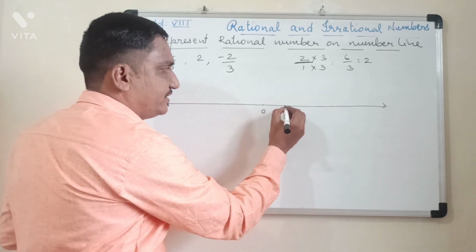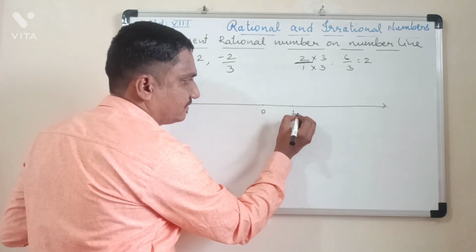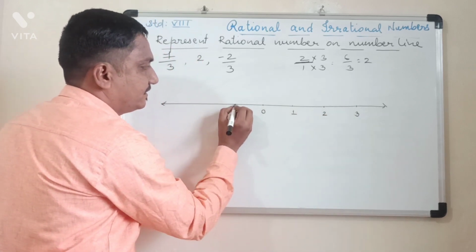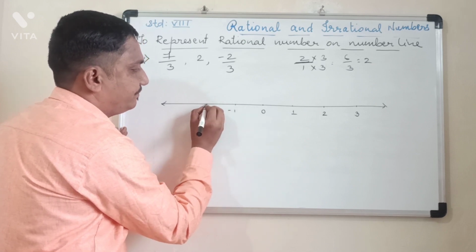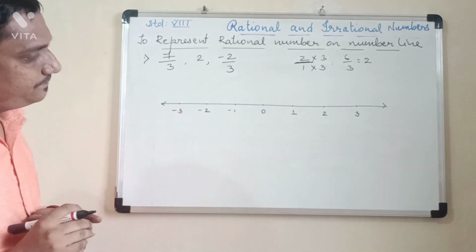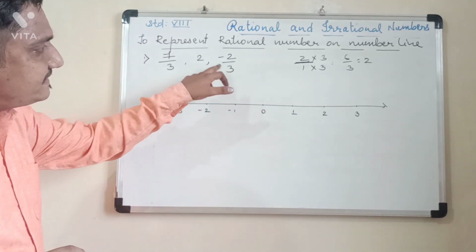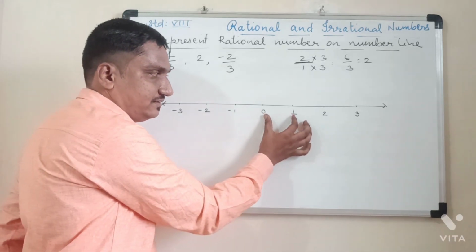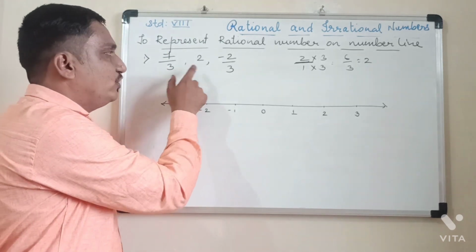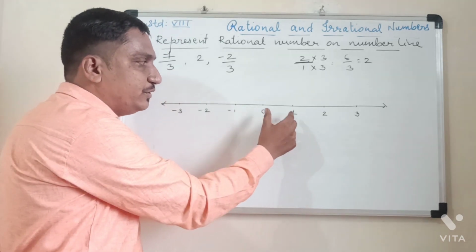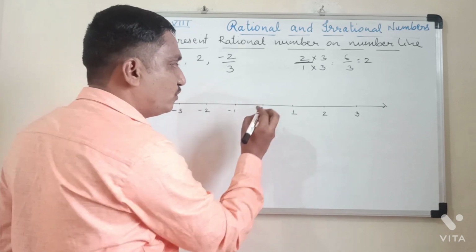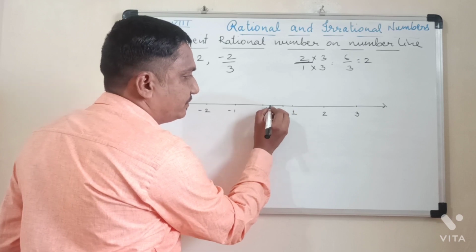So take proper measurement. So here this is 1 unit, 2, 3, minus 1, minus 2, minus 3. So here denominators are 3. So 1 unit you have to divide into 3 equal parts. Since denominator is 3, this 1 unit you have to divide into 3 equal parts. That means 3 minus 1, 2, means 2 dots I will give. 1 and 2. See, 1, 2, 3.